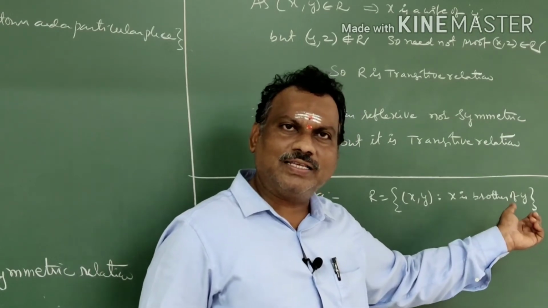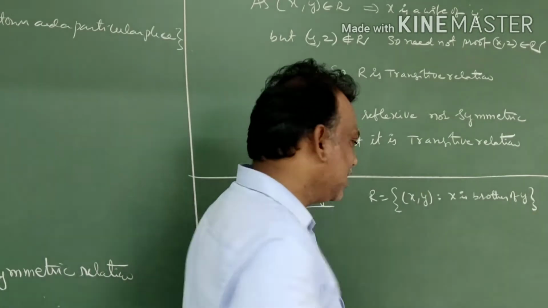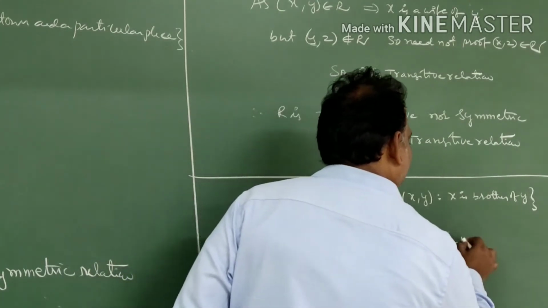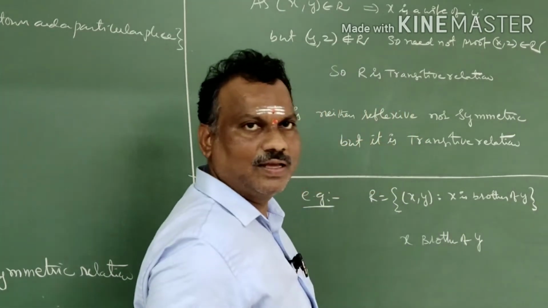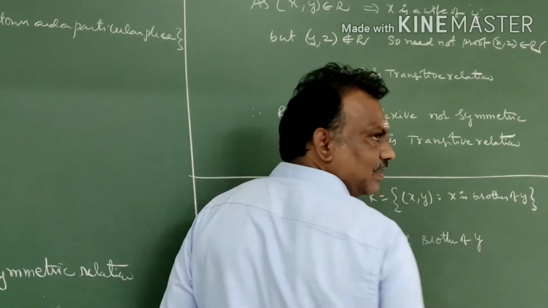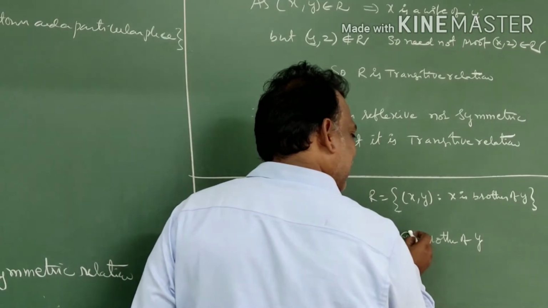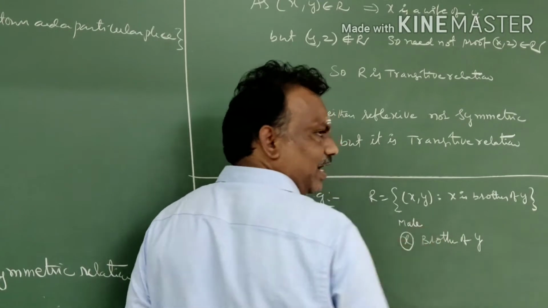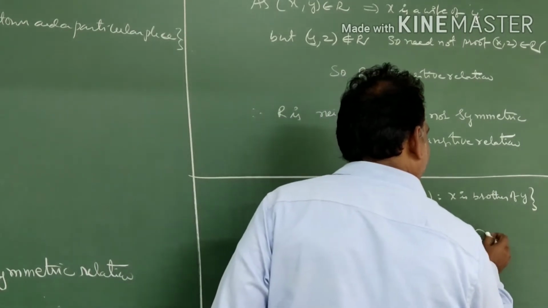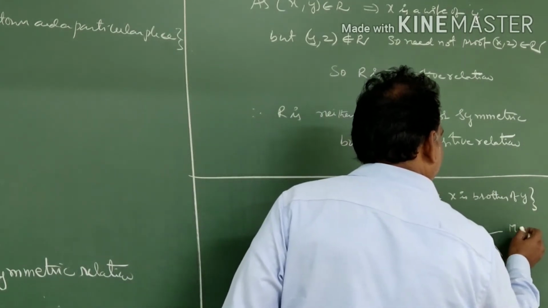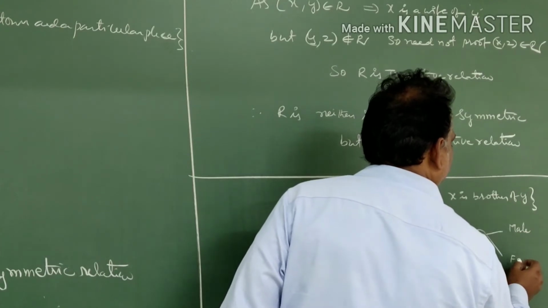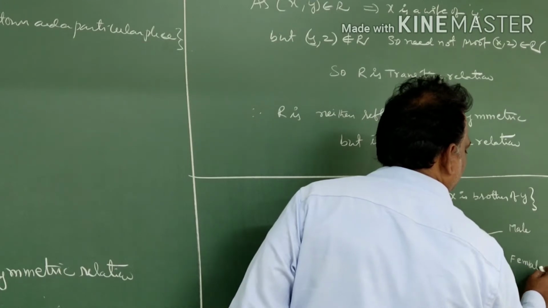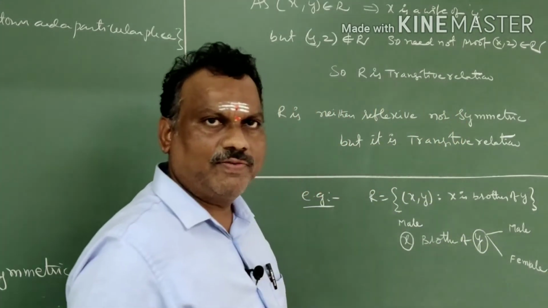But be very careful: x is a brother of y, so x must be male gender. For y we have two chances, male or female.